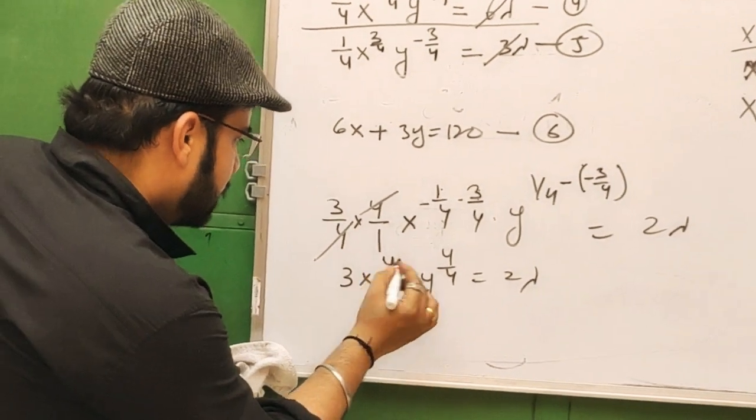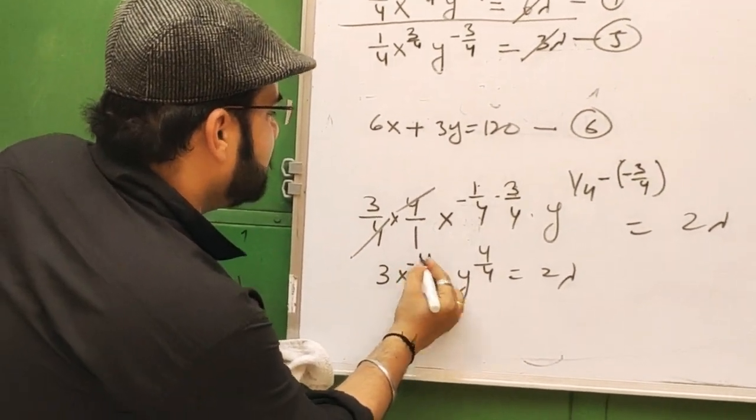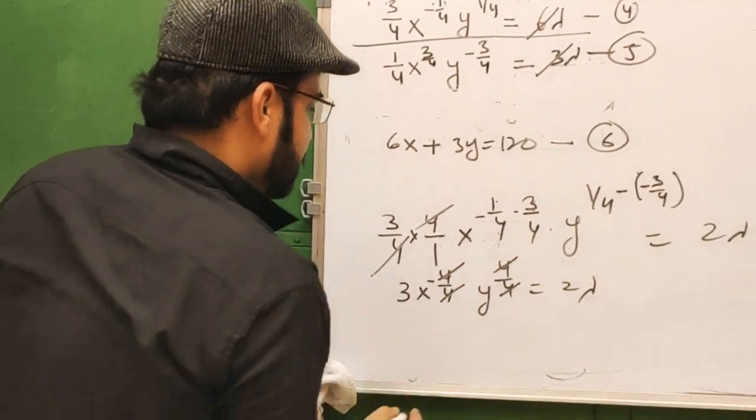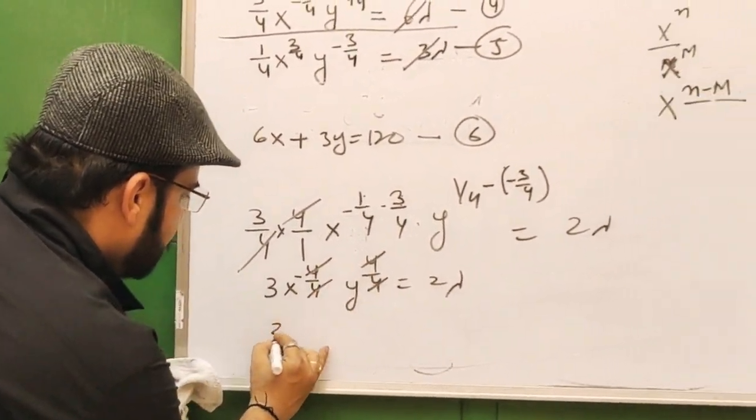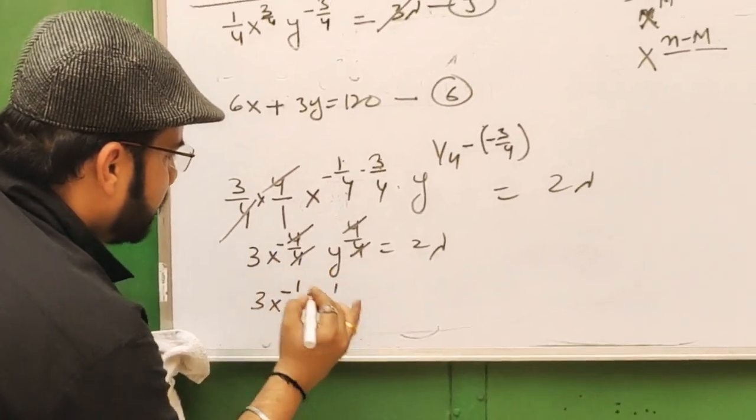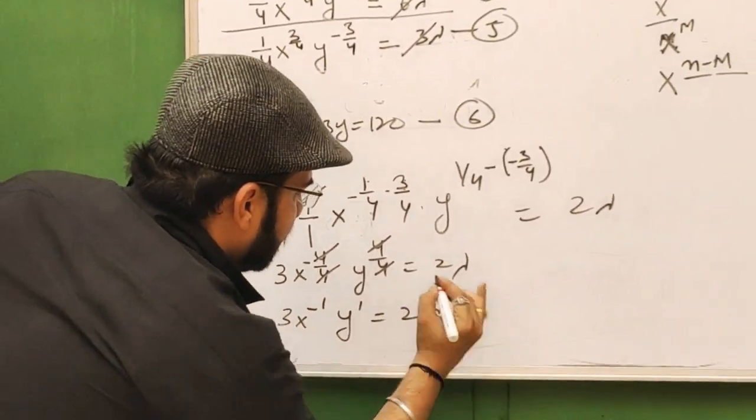So minus and plus, the 2 cancels, and this will be 3x inverse and y power 1 equal to lambda.